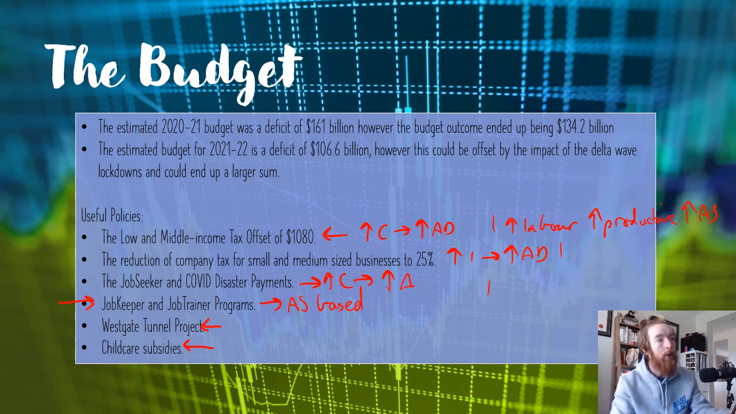Make sure you don't use JobKeeper for aggregate demand because it is a wage subsidy. And because it's a wage subsidy, it's AS based because it's lowering the cost of production for businesses. It's not going straight into a household's pocket. It eventually becomes an income for people when they receive it, but the main impact of it is to lower the cost of production for businesses.